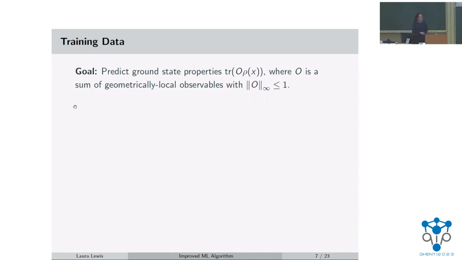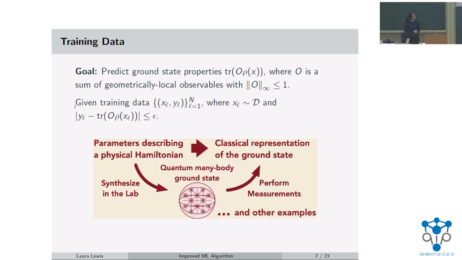Okay, so I just stated the goal up again here. And since this is a machine learning algorithm, we need to feed it some examples, some training data. And this training data is given in the following form. So it's given as these pairs, x_l and y_l, where x_l is some m-dimensional parameter vector, and it's sampled actually from any arbitrary distribution D. And the other element in the pair is y_l, which is the label corresponding to x_l, and this approximates the ground state property.